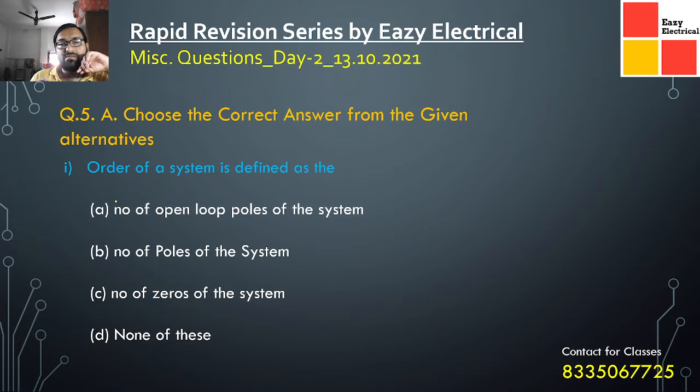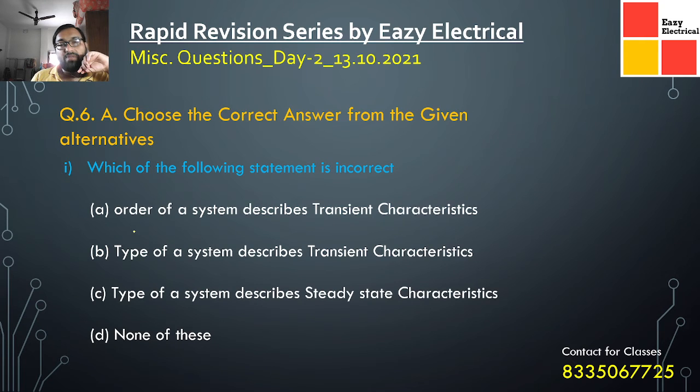The order of the system is defined as the number of poles that are there. Not only the open loop poles, but the number of poles in the denominator. We are finding how many poles are there, and that indicates the order of the system. Now coming to the next question.